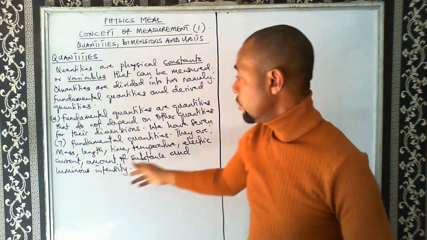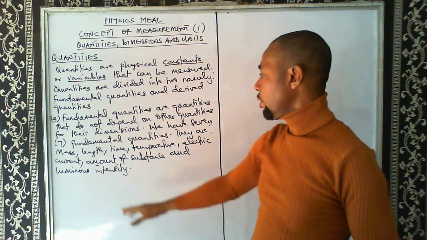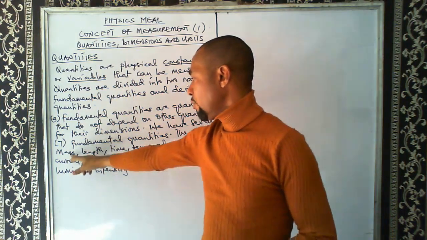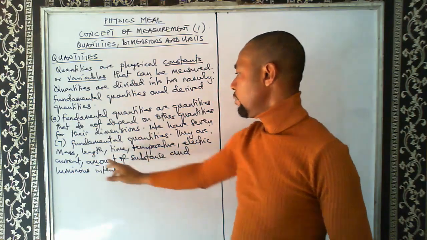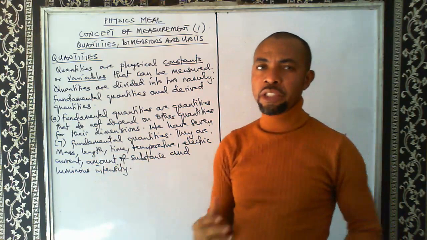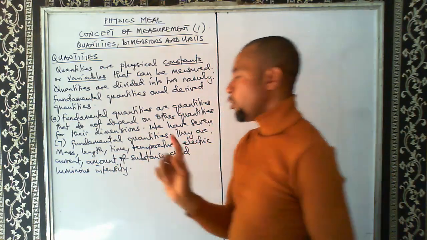What are they? We have the mass, we have time, we have temperature, we have electric current, we have amount of substance, and we have luminous intensity. So there are 7: 1, 2, 3, 4, 5, 6, and 7. So 7 basic quantities or 7 fundamental quantities. Now it is important for us to note